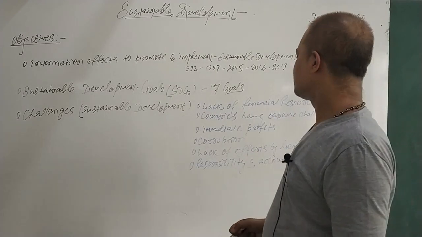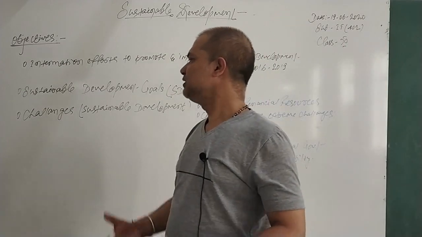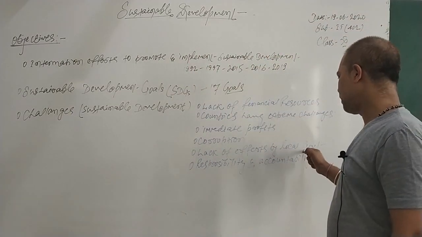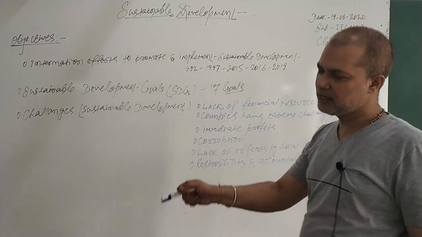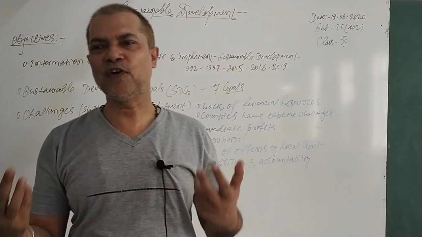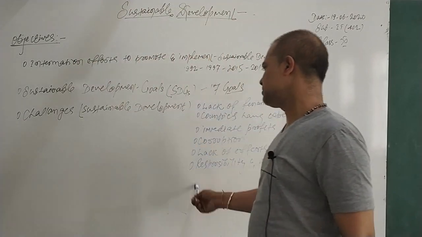Lack of efforts by the local government. Local government sometimes does not put in much effort. It has always been observed that the local government is not supportive, and that's a main problem. And then we have responsibility and accountability. Who will take the responsibility of this sustainable development? Who will be accountable for that? That is what the challenges we have for sustainable development.